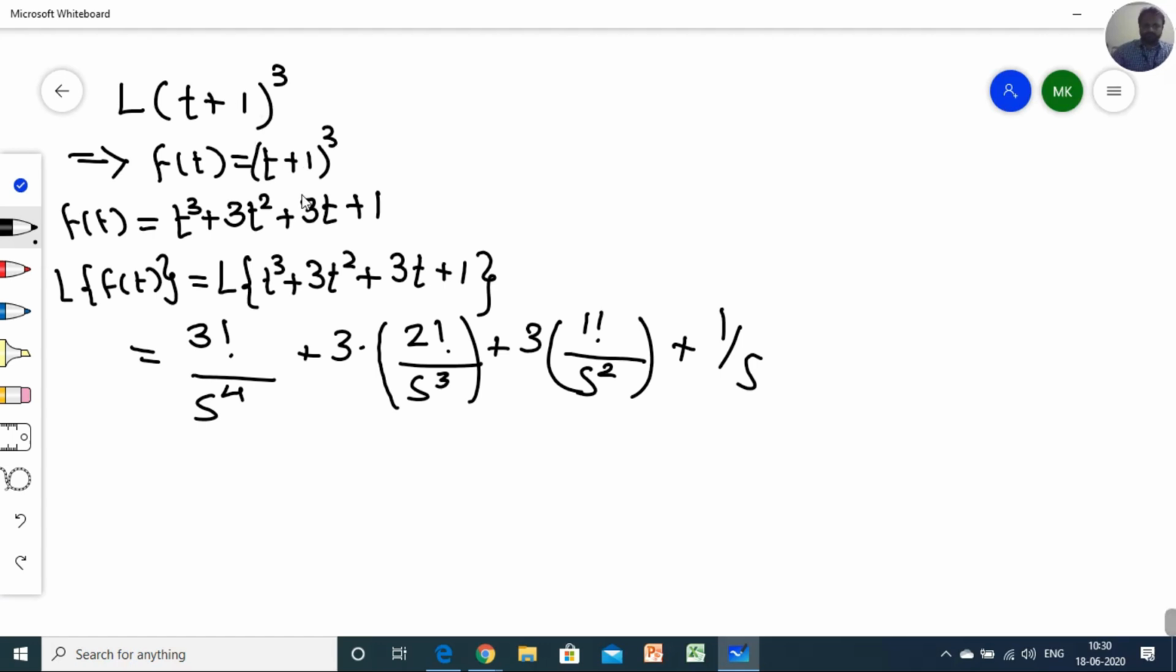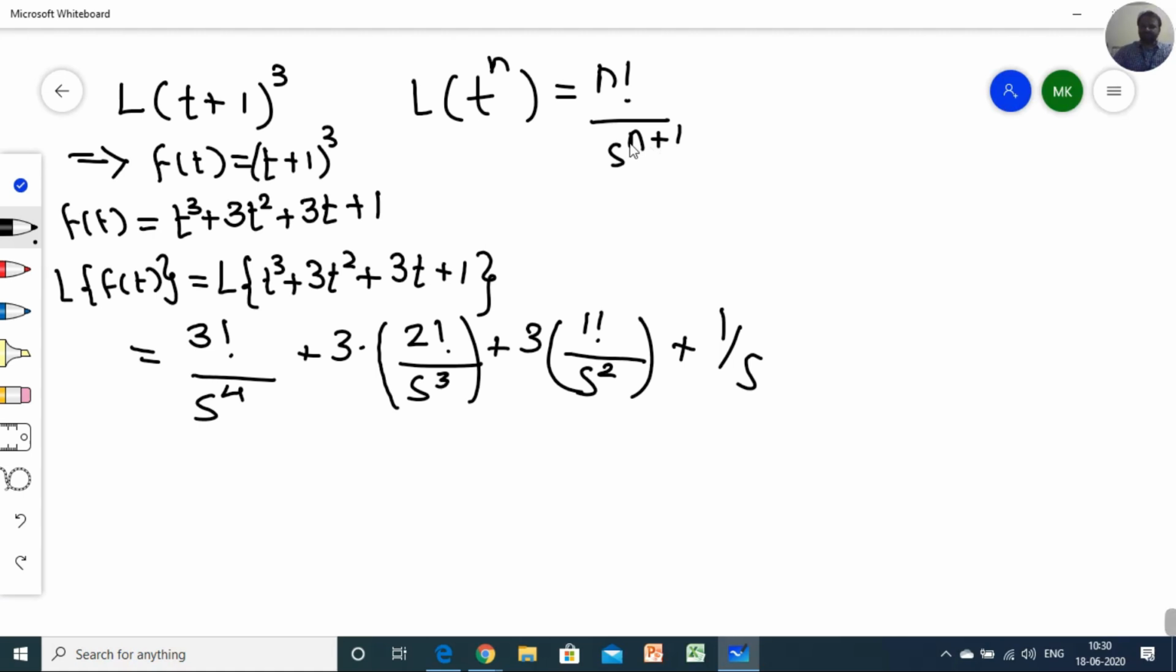Hope each one of you understands properly how I calculated the Laplace transform. First I evaluated the a plus b the whole cube, then I applied the Laplace transform, and I used the basic algebraic formula: Laplace of t raised to n is equal to n factorial upon s raised to n plus 1. Please remember this.